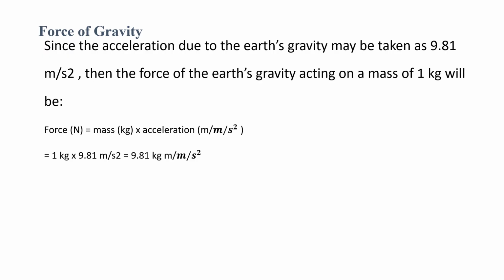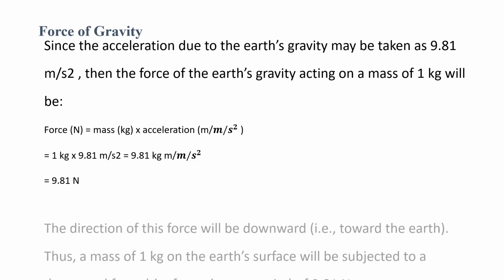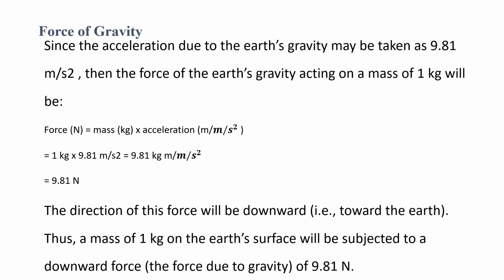So mass is 1 kg, acceleration is 9.81 meters per second squared. So force equals 9.81 kg meter per second squared, or 9.81 Newton. The direction of this force will be downward. Thus, a mass of 1 kg on the Earth's surface will be subjected to a downward force of 9.81 Newton.